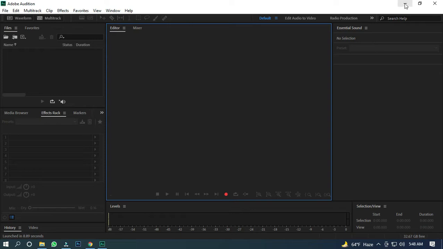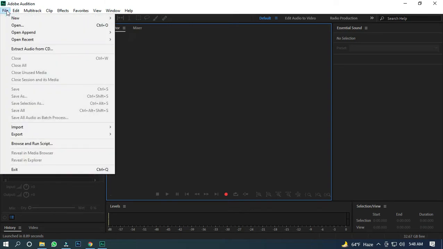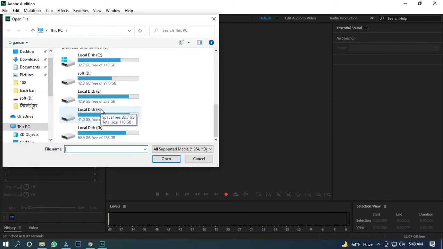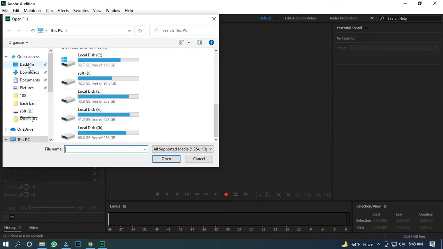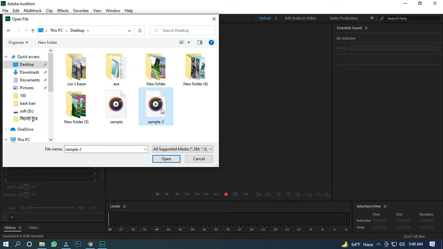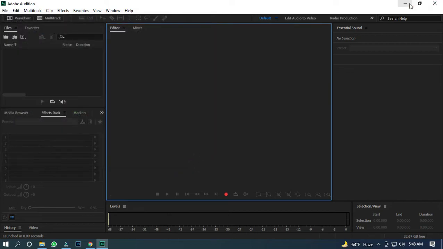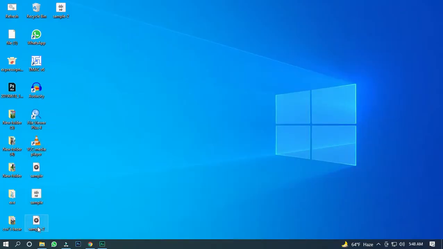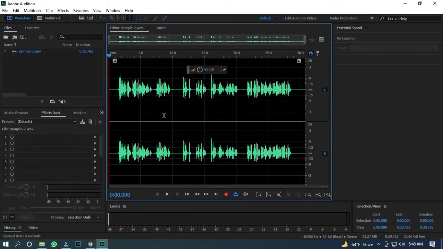First of all let me place it into Adobe Audition. I can use open from the file menu, this one, or I can drag it into Adobe Audition. So this is the track which has a bit of background noise and we have to remove it.